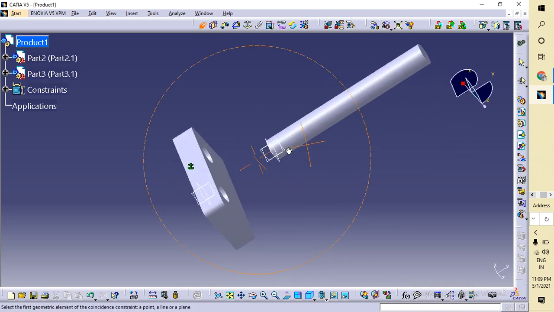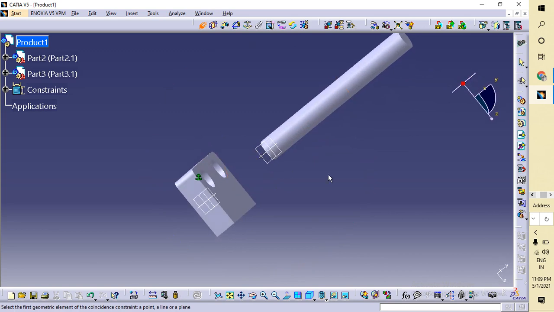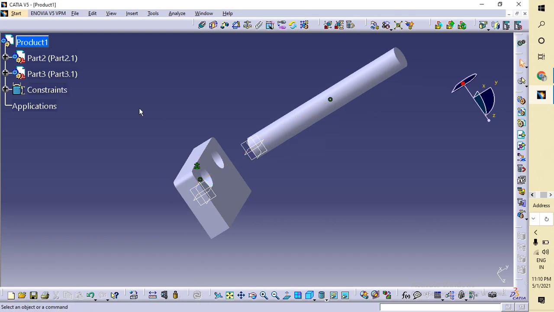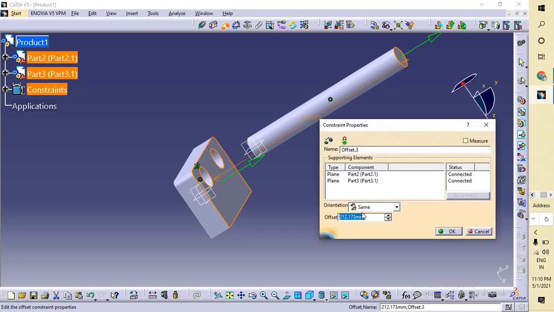To make a coincidence, you have to go to the coincidence command, and then select this. First of all, select coincidence, and then select this center line, and update. Now after updating, go to the offset command, select this circle, and give an offset distance of 140. So it is of 160.